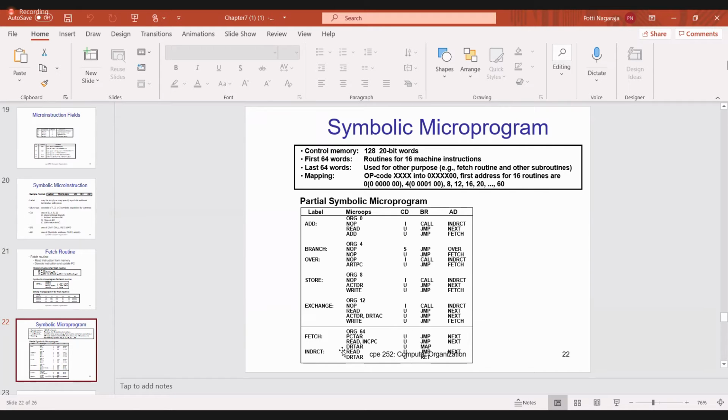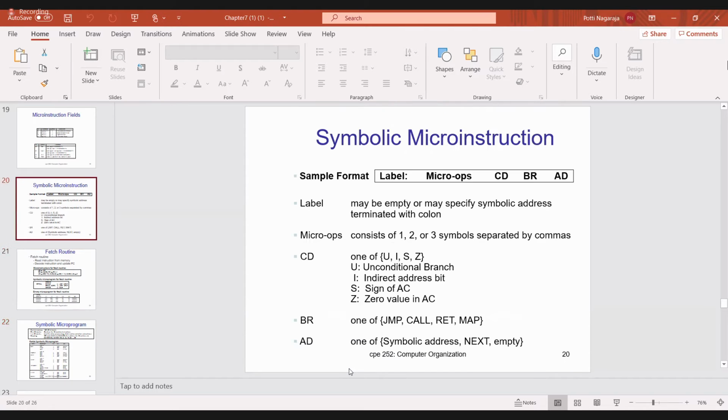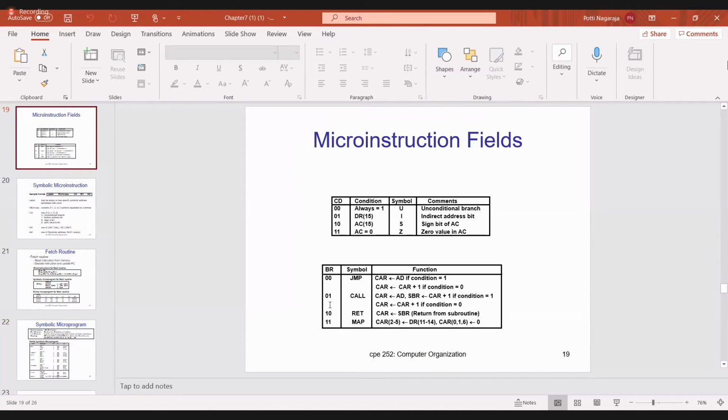Now indirect will perform the operation. Why are you using indirect? Because you want to read the content from memory. So read, U, unconditional branching, jump. Jump, 00, next, the next address of the memory location. DRTAR: DR is transferred to AR. U, unconditional return. Return is 10. Check here what the return is, it is 10. Whatever content is in the subroutine register has to be transferred to the AR register. Is it okay?